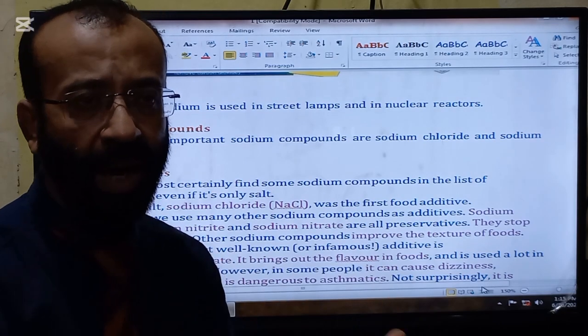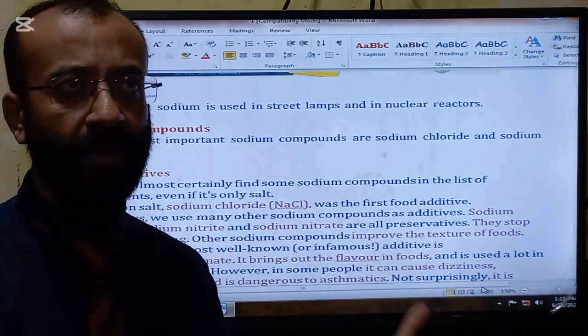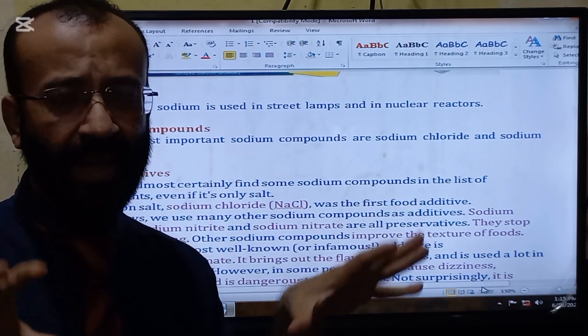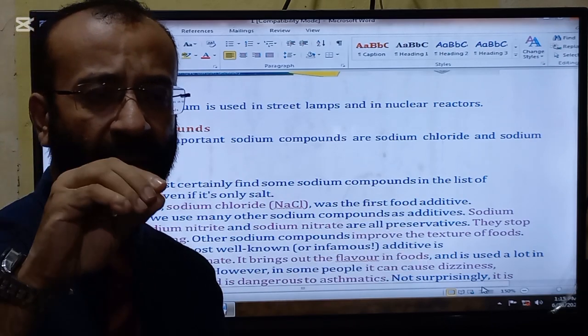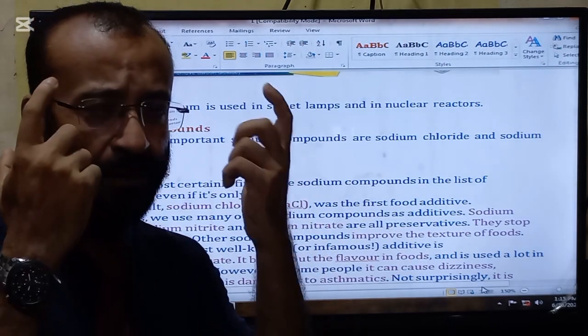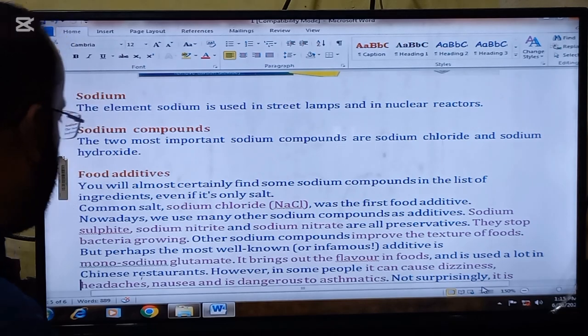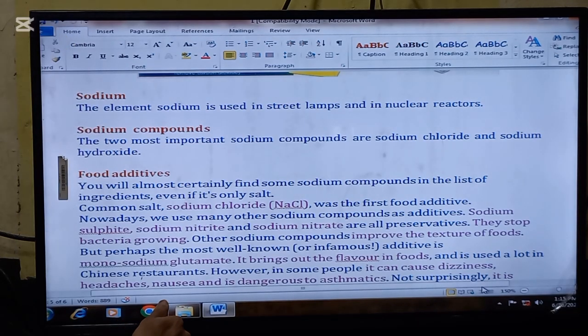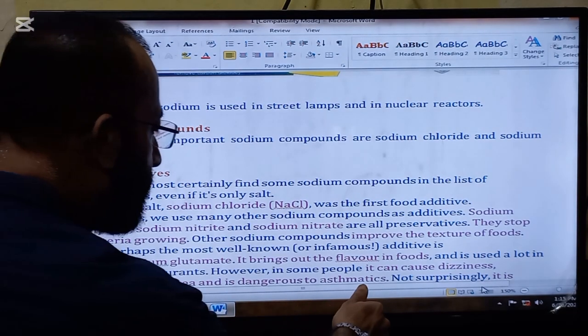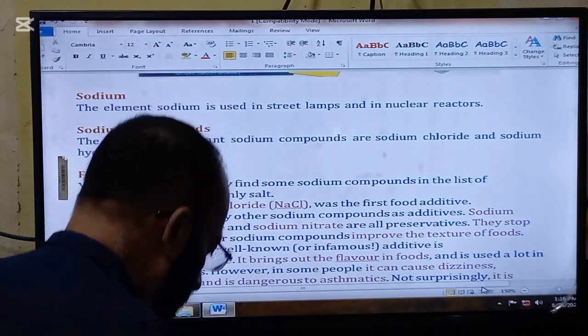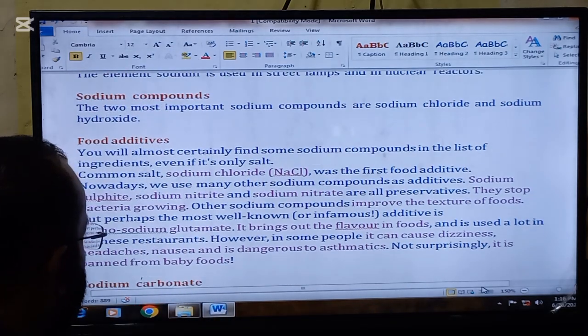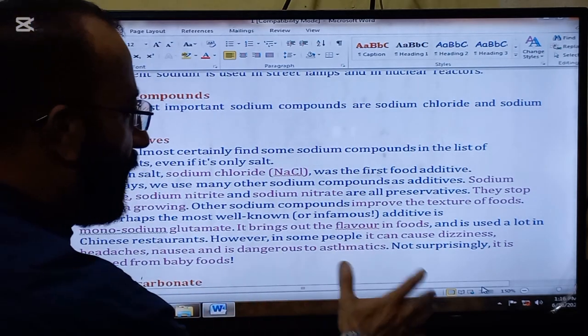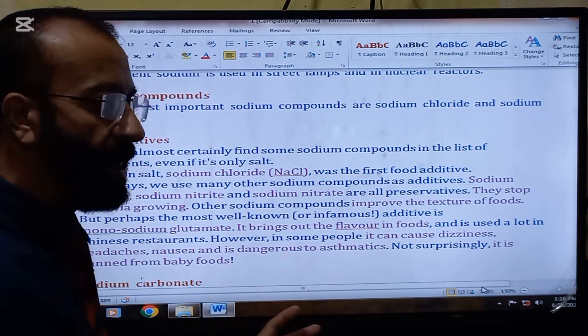But when you are in a Chinese restaurant, the inside atmosphere can make you dizzy. So you feel dizziness. Headaches, nausea, and it is dangerous to asthmatics. Not surprisingly, it is banned from baby foods because of the same reasons.